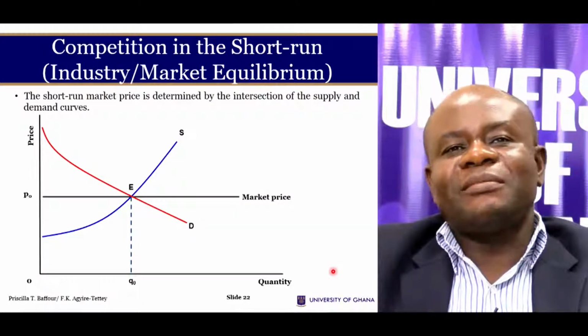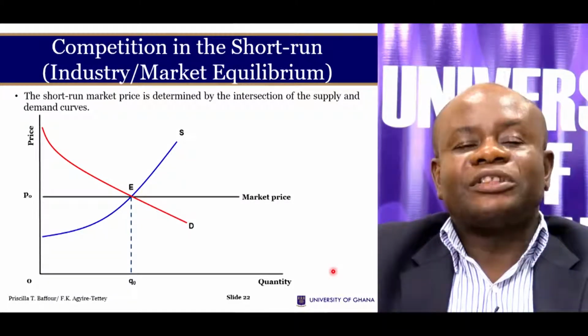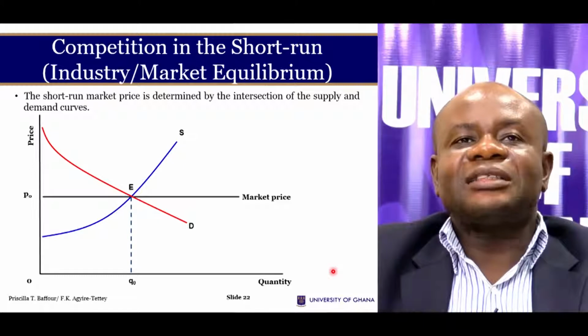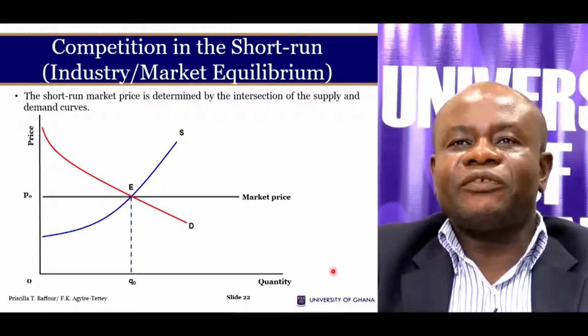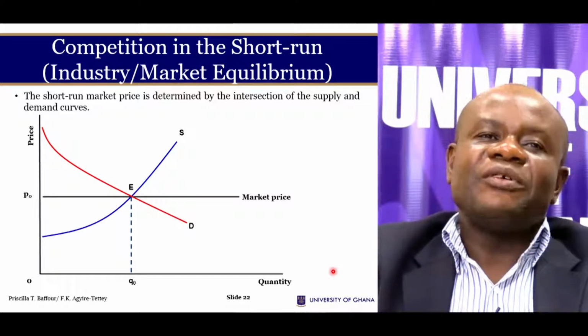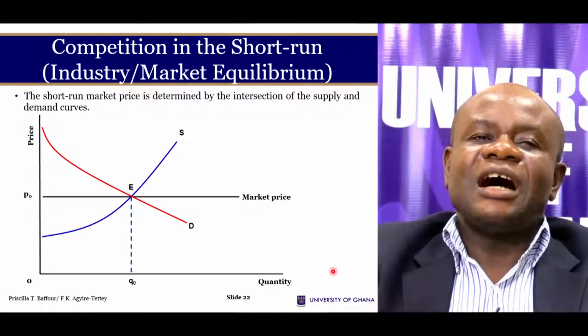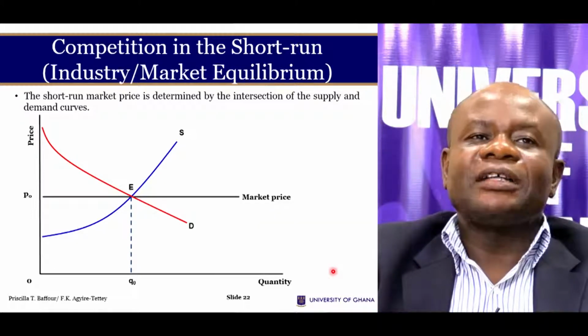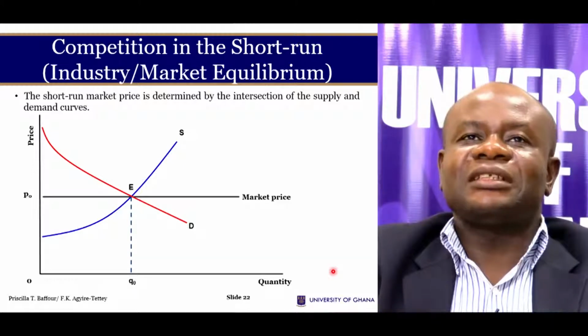So we know the market demand to be the horizontal summation of all individual demands, and we know that the market supply is also the horizontal summation of all individual supply curves. And we are seeing that the market demand is downward sloping, the market supply is upward sloping. When they interact, the market price is determined, and the firms are going to take the price as given.